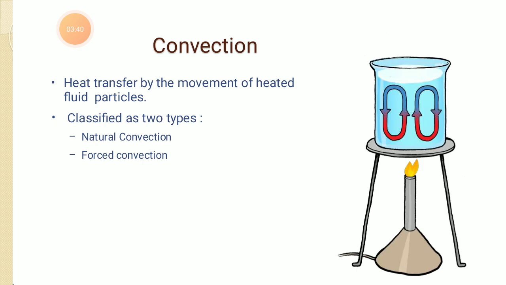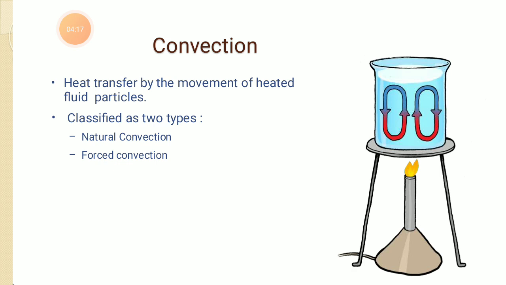Next one is the convection. In convection heat transfer, there is a movement of fluid particles as there is a temperature gradient. An example is shown there. Water is taken in a beaker and heat is supplied. So what will happen? The water which is in contact with the flame will receive heat from the burner, it will lose its density, it will go up, and it is replaced by new cold water. Again it will be heated, again it will go up, and in this way a convection current forms inside the beaker.